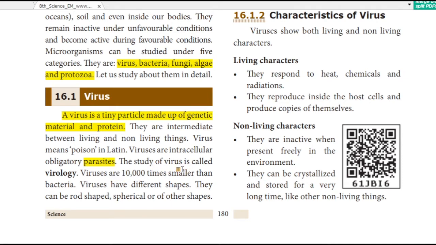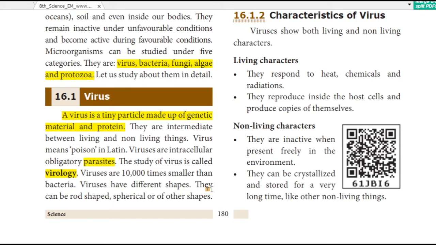The study of viruses is called virology. The study of microorganisms is called microbiology. That is one part. This part, the study of virus, is called virology. Now, viruses are 10,000 times smaller than bacteria. Bacteria itself we cannot see, but a virus is 10,000 times smaller than bacteria. That is, if you cut that bacterium into 10,000 parts, that one part is a virus.